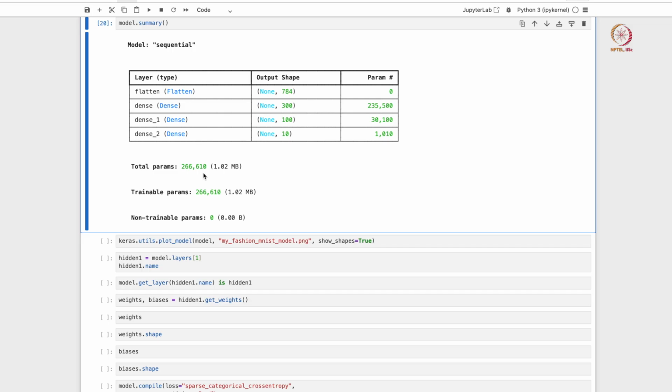In general in neural networks, the parameters will explode quite quickly. That's why these architectures can overfit very easily. If you only use 100 data points to fit this neural network which has about 260,000 trainable parameters, then it is very likely that the neural network will overfit. So you either have to increase the number of data points or you have to have very strong regularization methods built in. The number of parameters is about 260,000 here, as you can see.